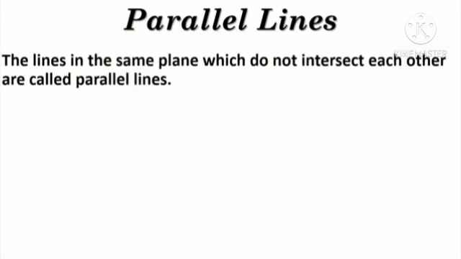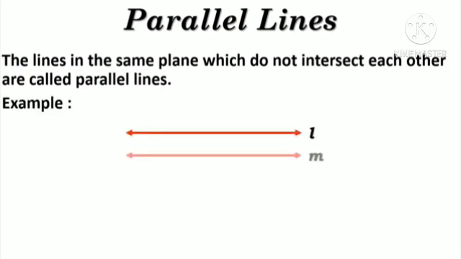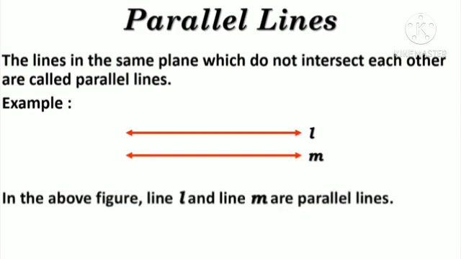The lines in the same plane which do not intersect each other are called parallel lines. If the lines do not meet each other, then those lines are called parallel lines. Let's say for example, here we have line L and here we have another line M, and you can see that line L and line M do not meet each other. Even the distance between those two lines is the same. Such lines are called parallel lines. So in this figure, line L and line M are parallel lines.